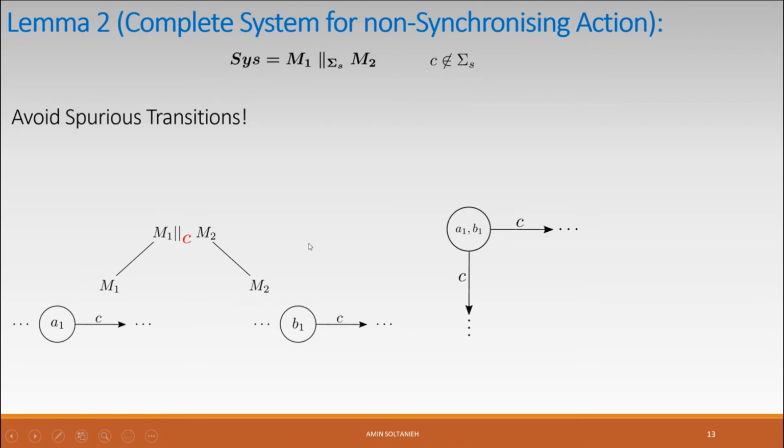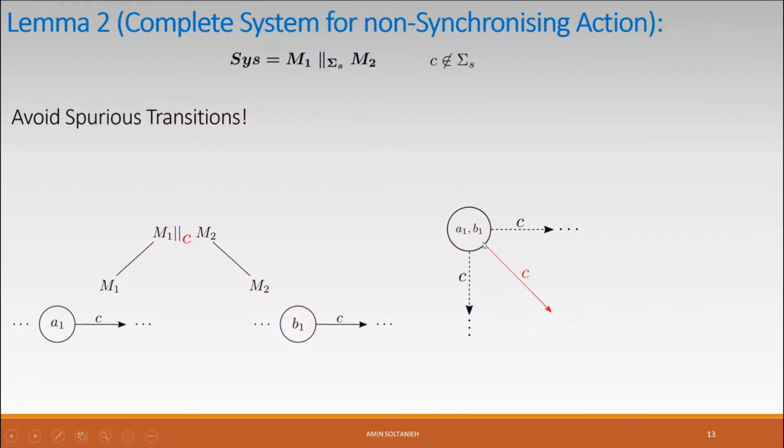Now, if I make action C synchronizing, if I add it to the synchronizing set, then these two C transitions must synchronize with each other in state A1, B1. But in this case, we will have a new, extra transition, which is a wrong transition.